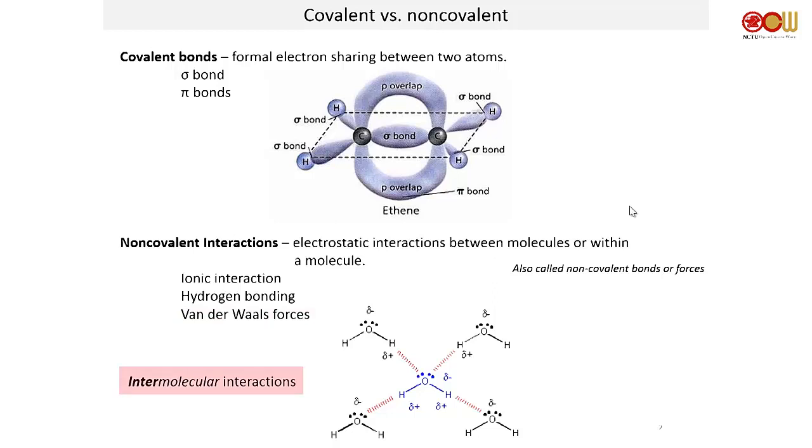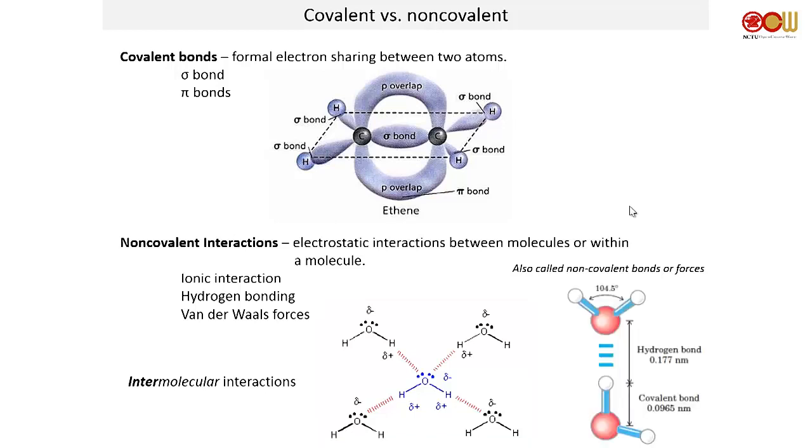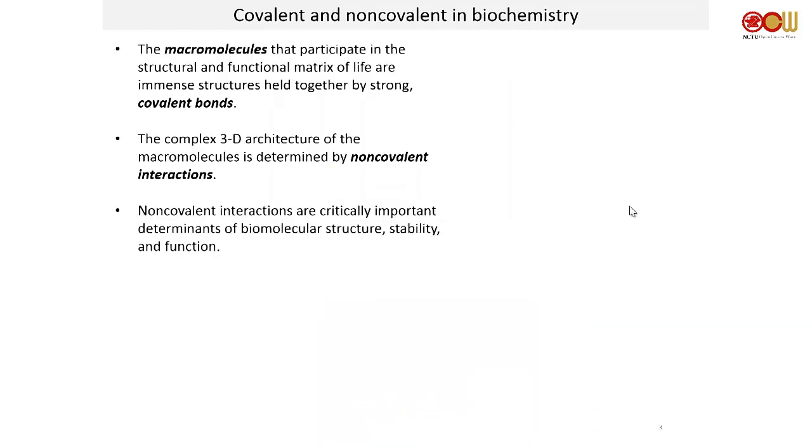Intermolecular interactions: inter means between different things. Intramolecular means within the same molecule. So with intermolecular interactions, you're talking about how one molecule of something interacts with another molecule of something. As you can see in this figure, this is an excellent example of hydrogen bonding in water. So a hydrogen bond looks like that.